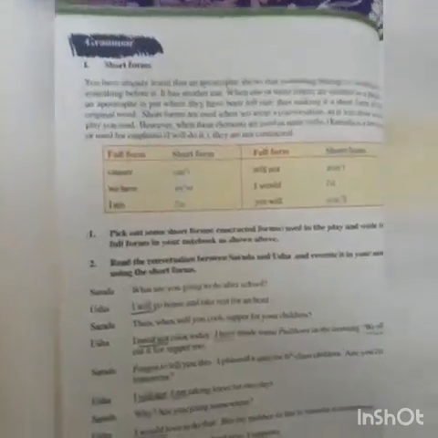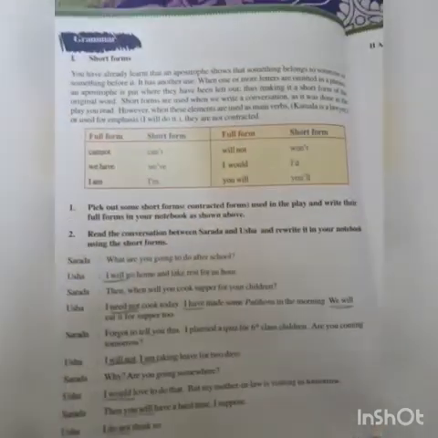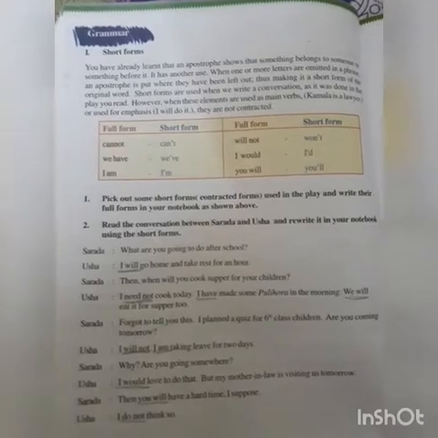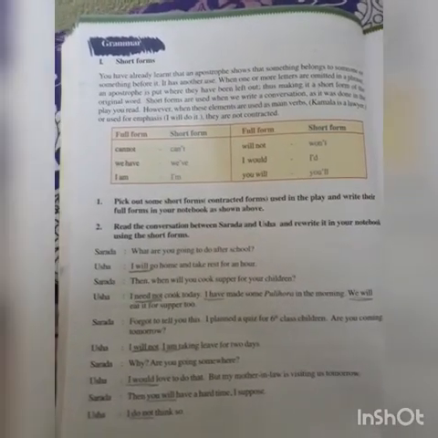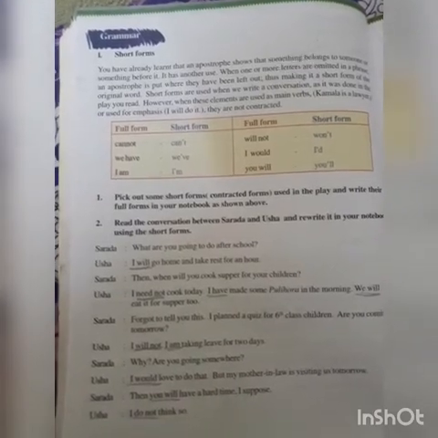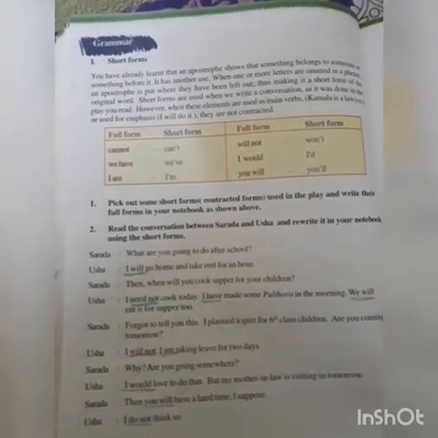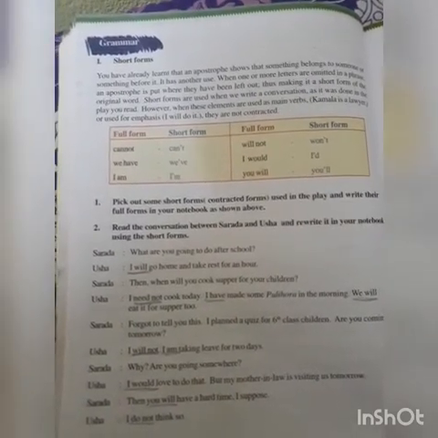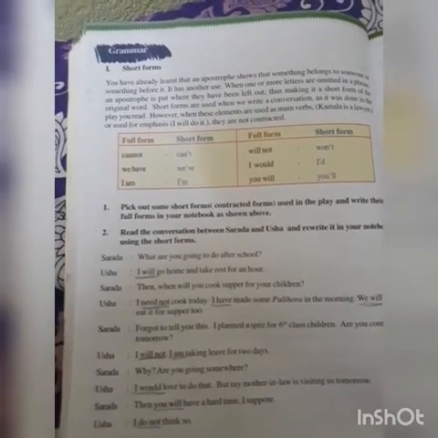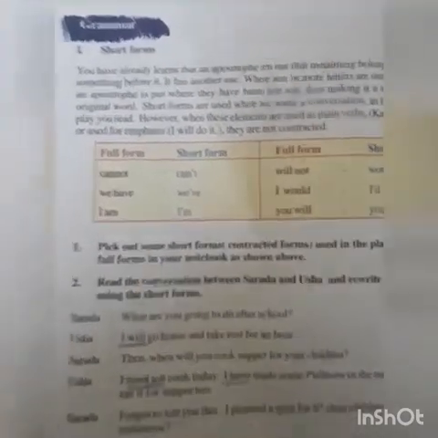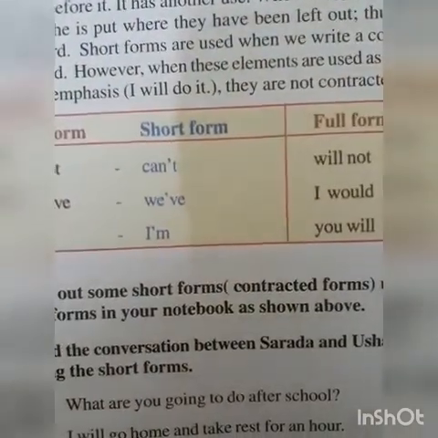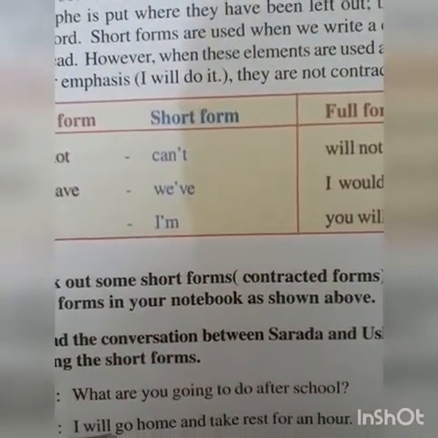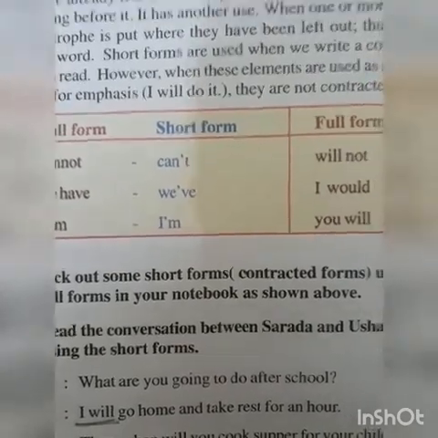So basically, short forms help us to write two words together in a short way. Okay, we use short forms. When we need to write short forms, we use an apostrophe. As you can see, in the spelling of can't, C-A-N, then the sign is apostrophe, then T, can't.